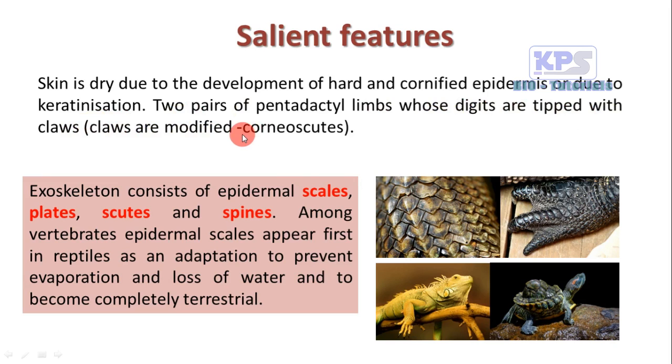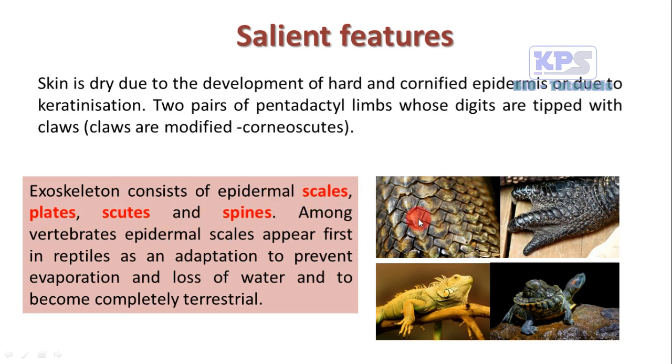These claws are modified corneoscutes, that means keratinized epidermal structures, or modified scales, and their exoskeleton consists of epidermal scales or plates, scutes, and spines.